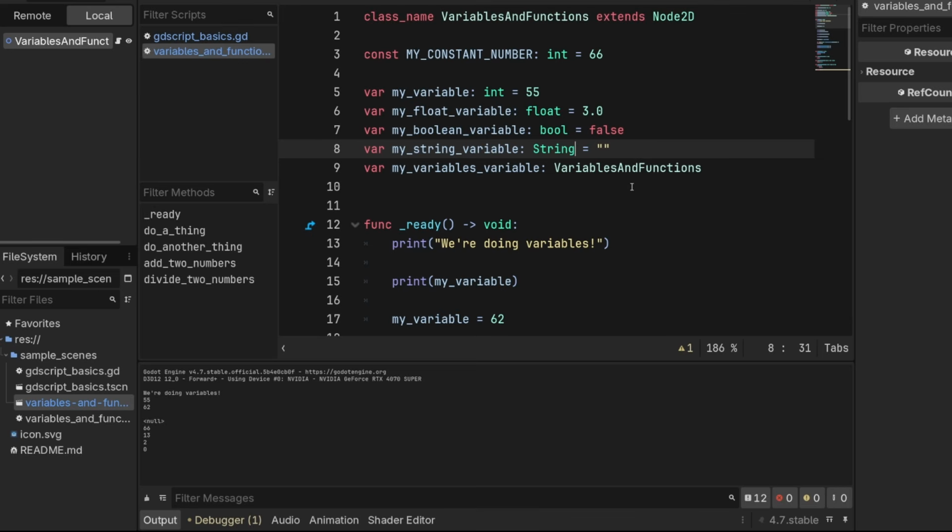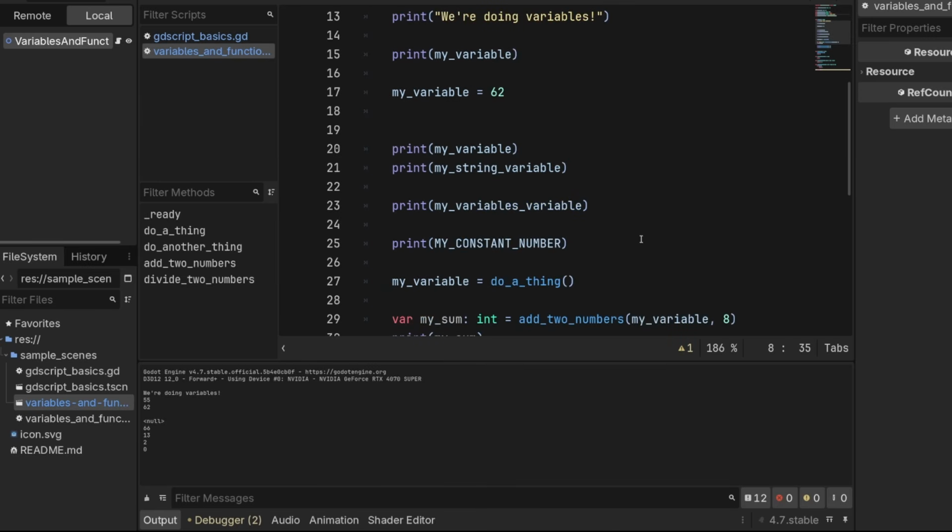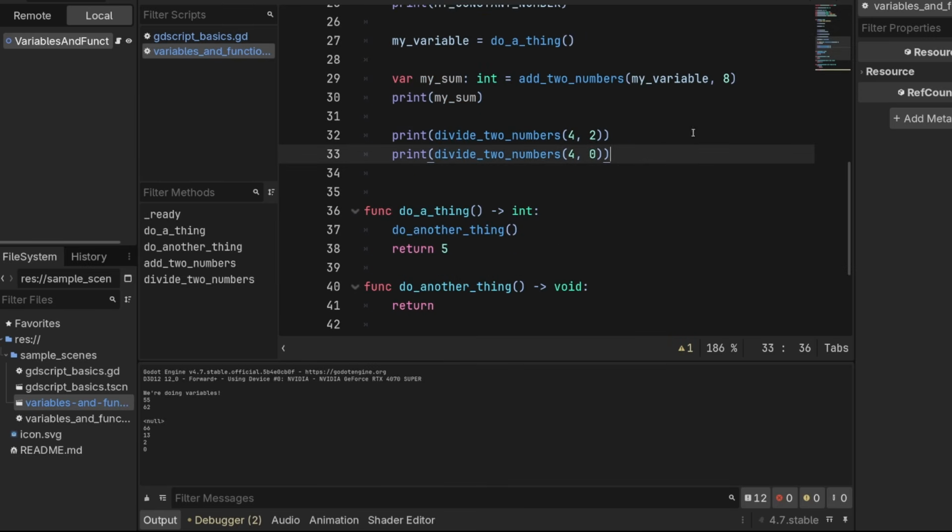Strings work fine. So a string is just a value that's text like that. There's a couple things you can do with strings. In fact, many things. I'm going to show you a couple here. So you can concatenate strings.